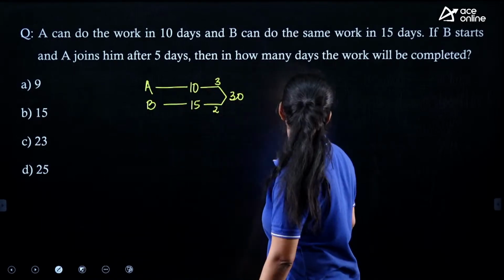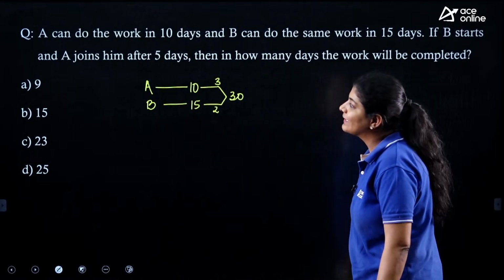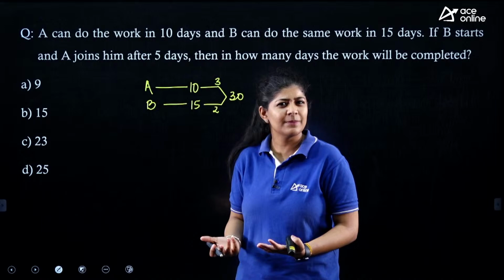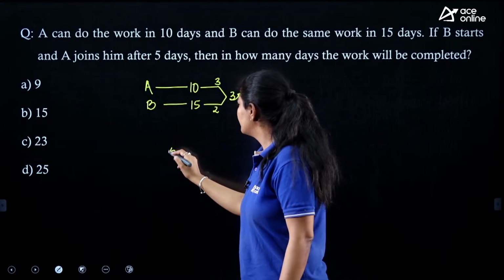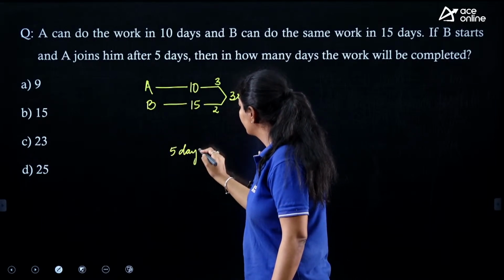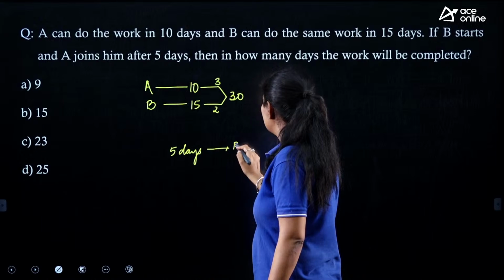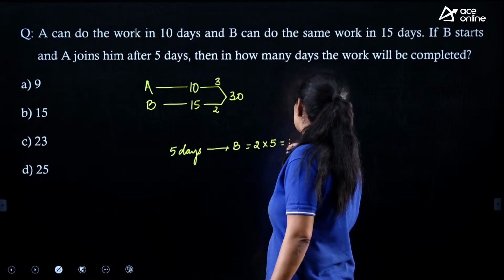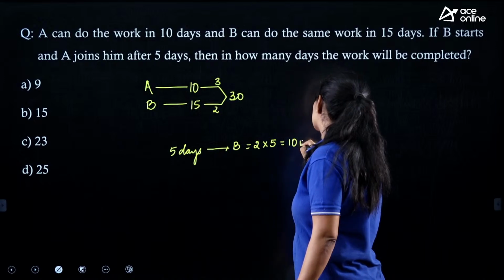So the question is saying that if B started and A joined him after 5 days, that means for the initial 5 days B is working alone. So first 5 days, the work done by B is nothing but 2 into 5, that means B completed 10 units of work.